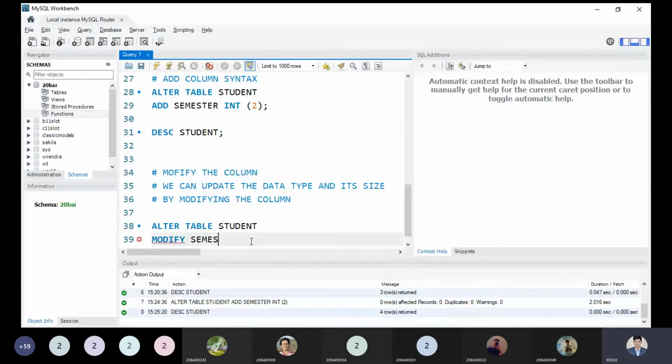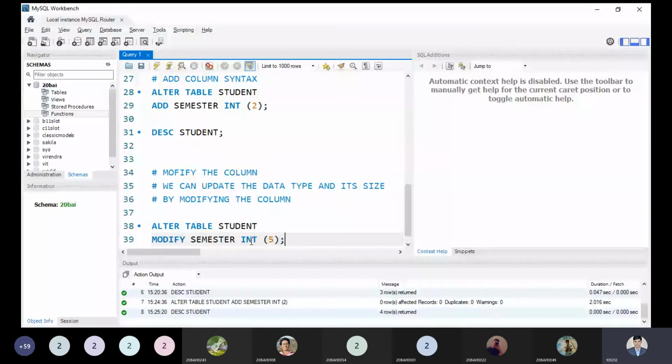Semester. And this should be a varchar, or this should be an integer. You can use different types. After modifying, I'm changing its size only. So integer 5, integer 2, I'm using the data type integer only, but I'm changing its size to 5. Suppose that. So is it possible or not? Let us check this part. After using this command, the size of the semester field will be updated from 2 to 5. And this is a very important point we have to understand.